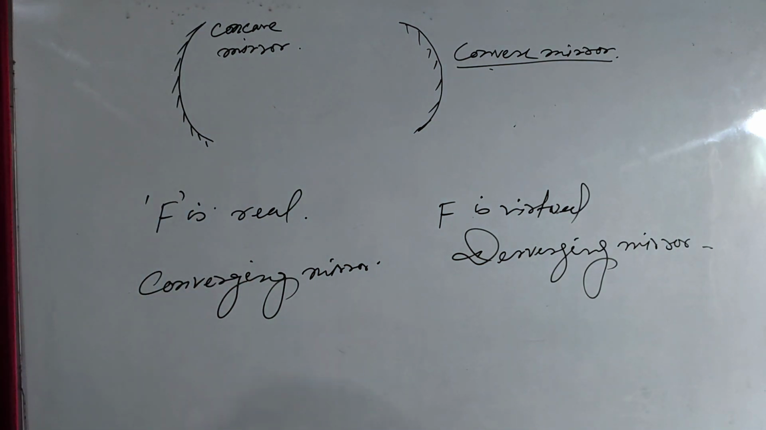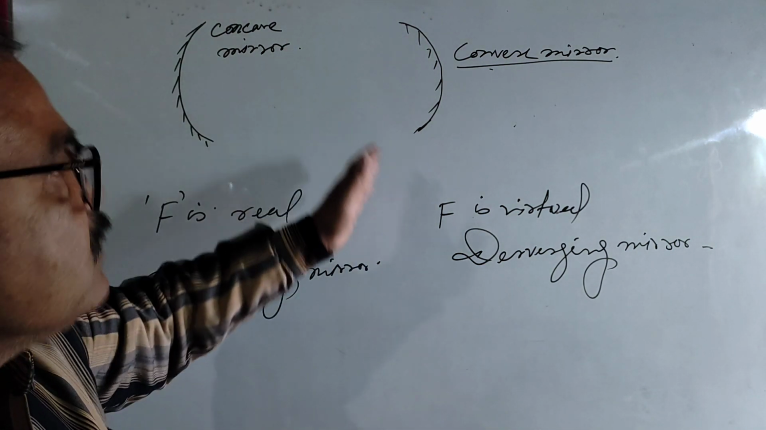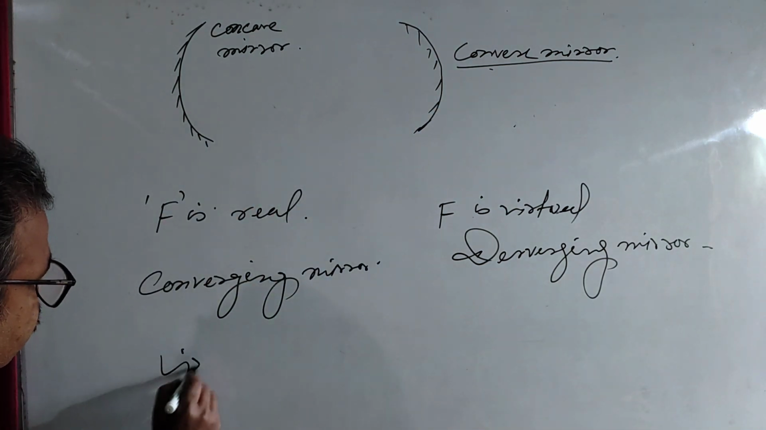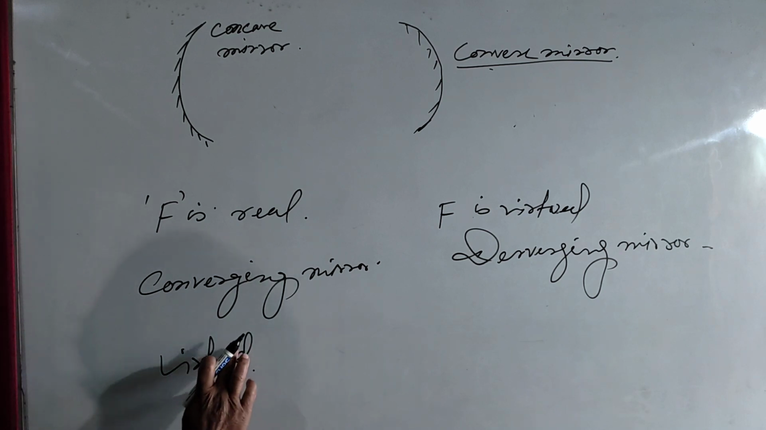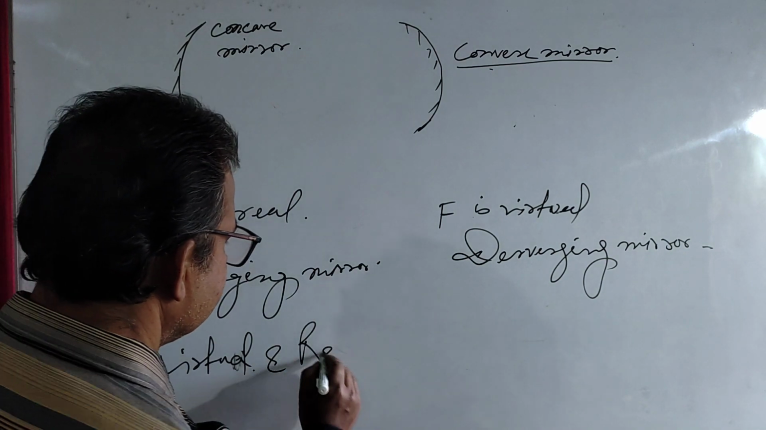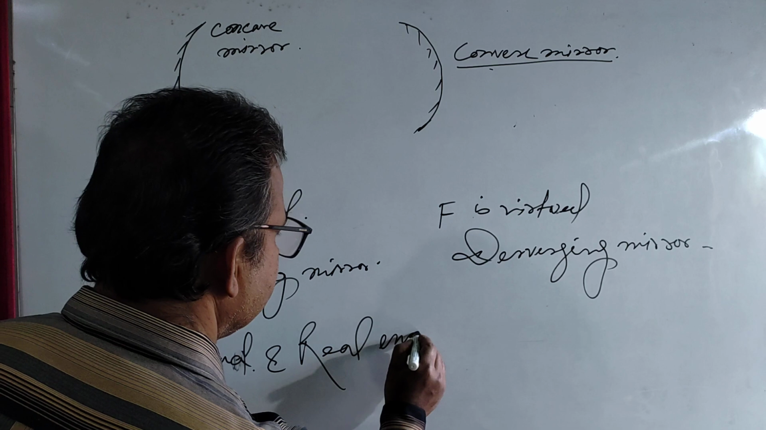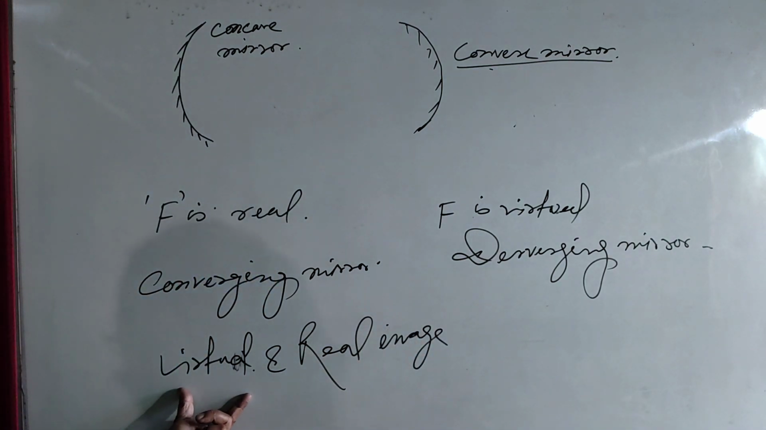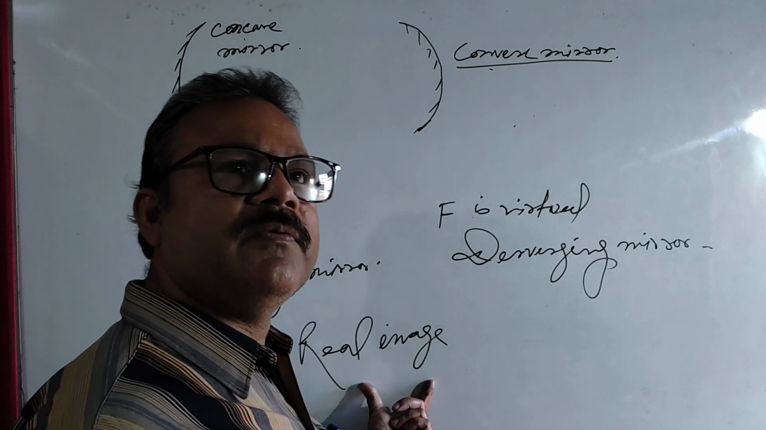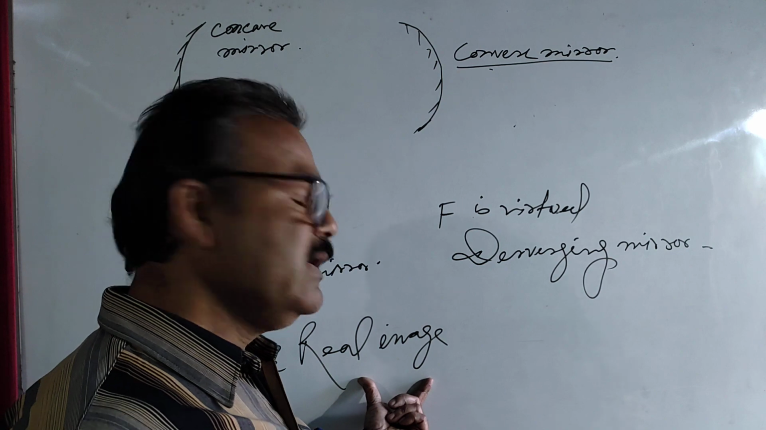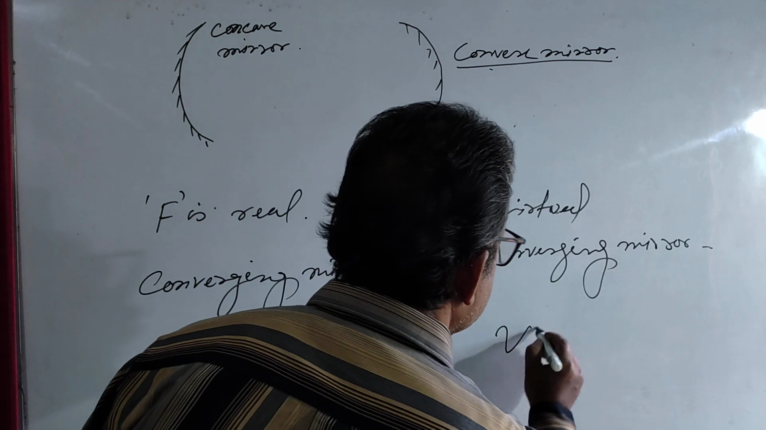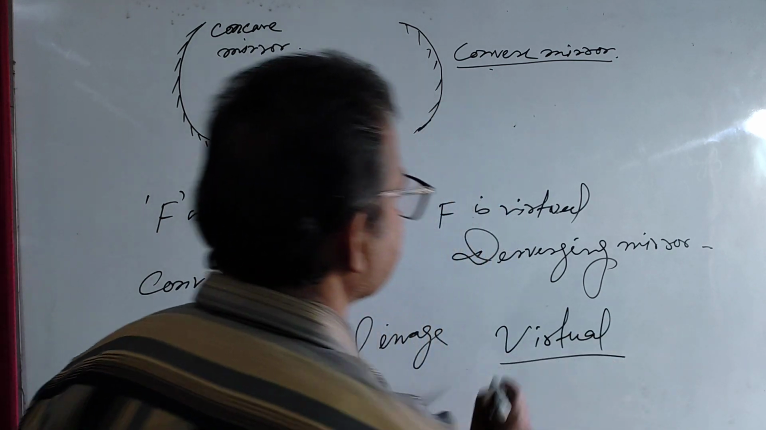Okay, then you think about the image formed by this mirror. A virtual image is formed only under one condition. Okay, virtual and real image. A virtual image is formed by the apparent meeting of the reflected rays, and a real image is formed by the actual meeting of the reflected rays. And in a diverging mirror, the image is always virtual.